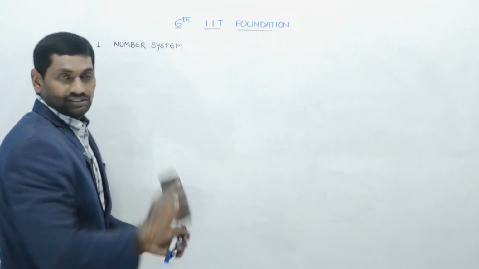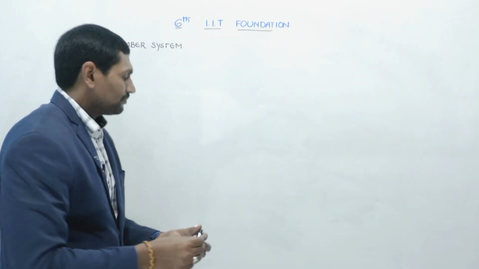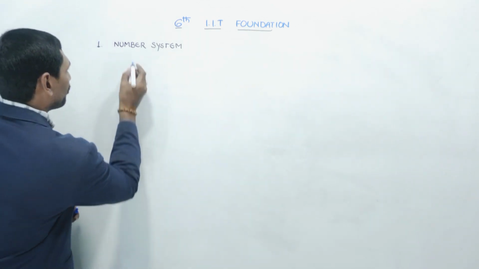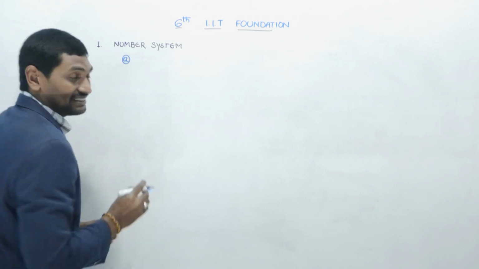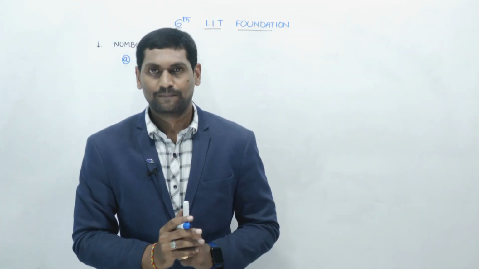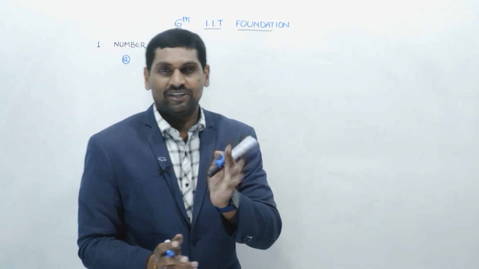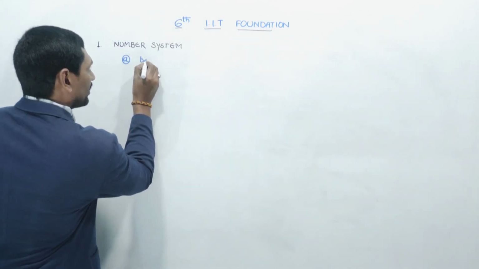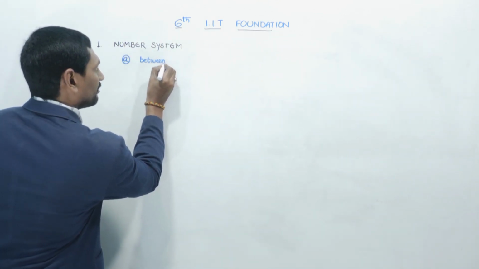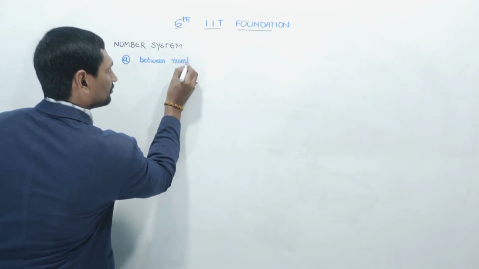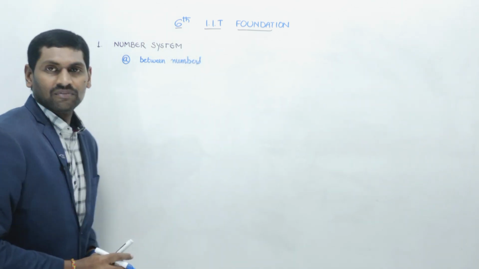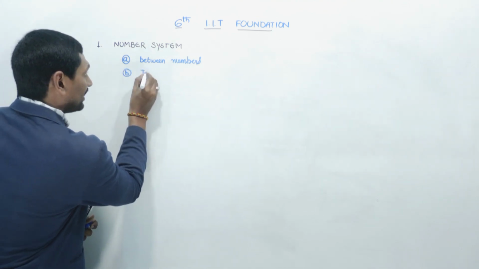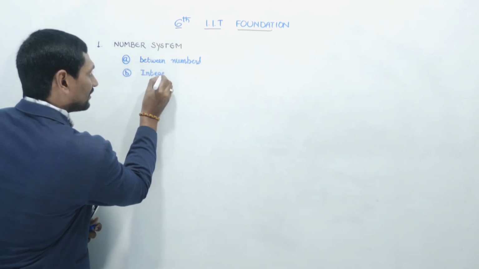So first in number system, the first topic is successor and predecessor and between numbers. Let me write between numbers. Next we are going to discuss the integers topic.